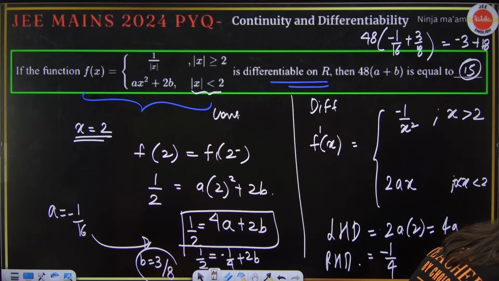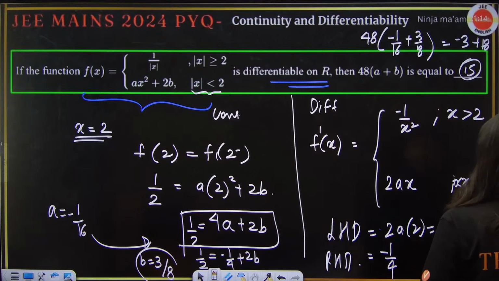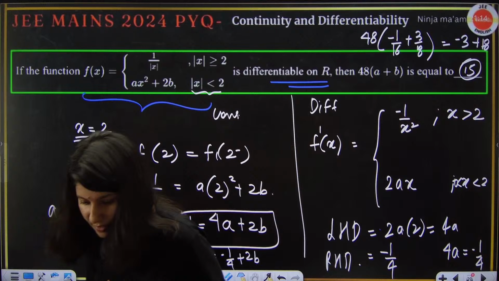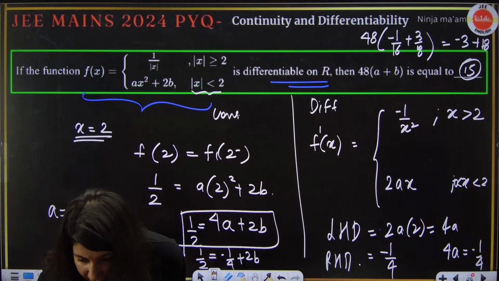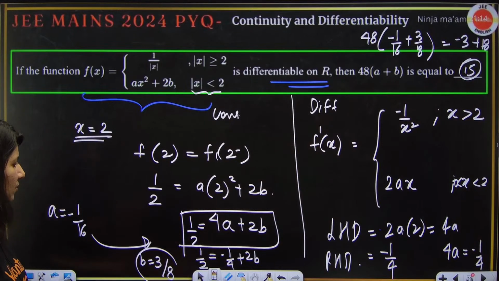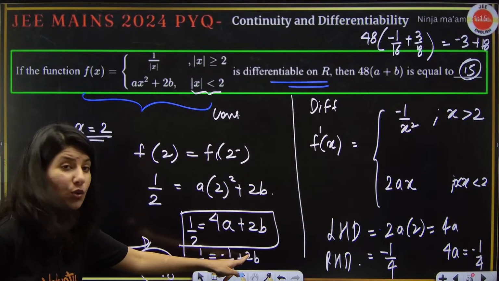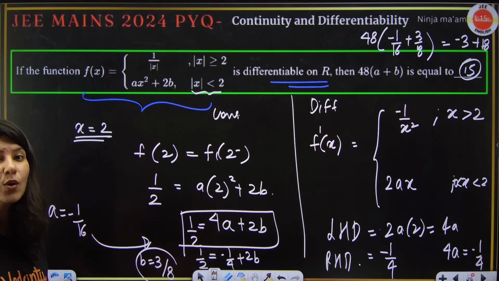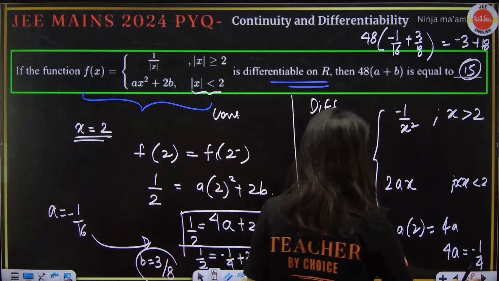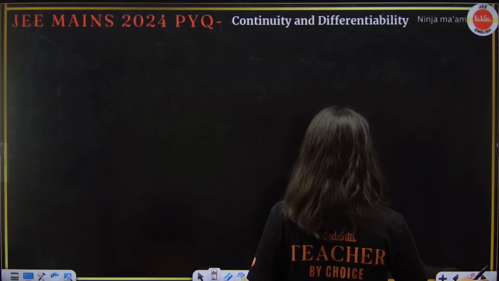Okay, clear? Yes, give me a big thumbs up if you have understood this. Ma'am, 3 by 4. You guys are saying 3 by 4. No. So 3 by 4, then 2 is also here, no? 2 will go in the denominator. It will become 8. 15 is absolutely correct, my dear students.